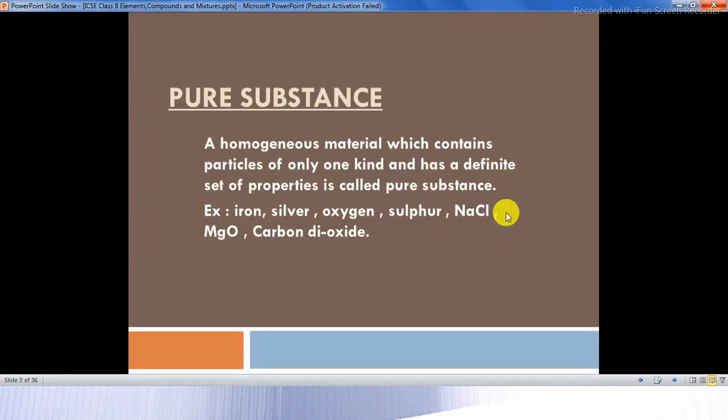What is a pure substance? A homogeneous material which contains particles of only one kind and has a definite set of properties is called a pure substance. There are various examples, for example iron, silver, oxygen, sulfur, sodium chloride, magnesium oxide, carbon dioxide. All these are pure substances. They cannot be divided further. Hence they are called pure substances, and they are only made of one kind, having a definite set of properties.